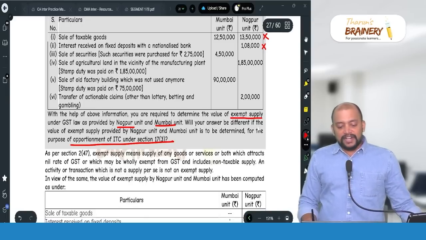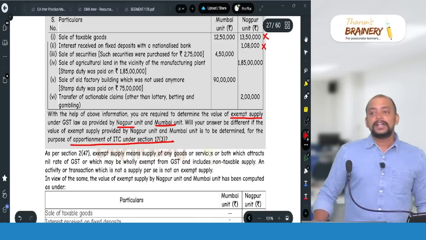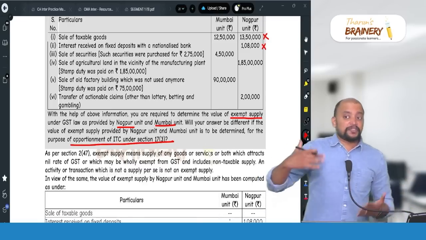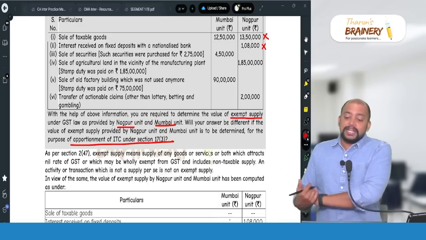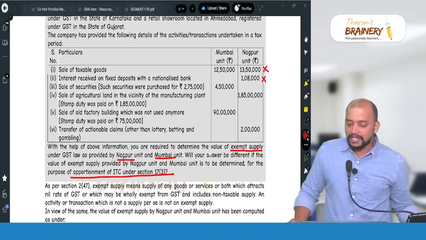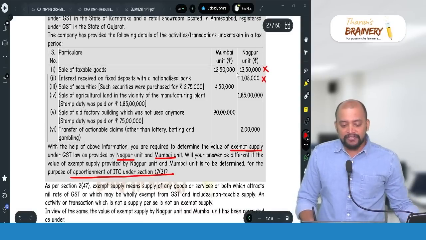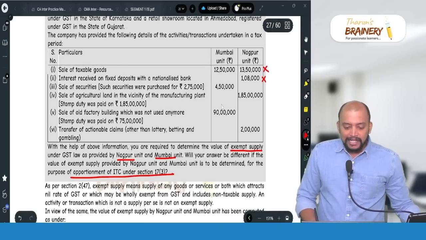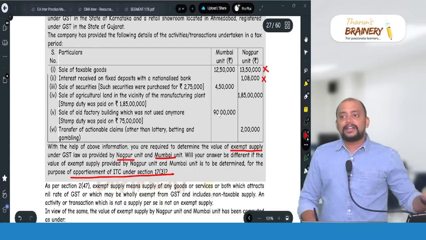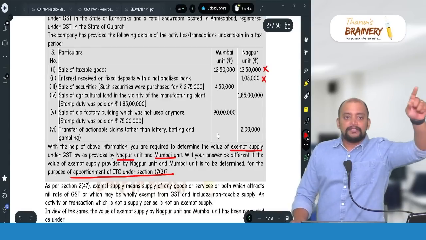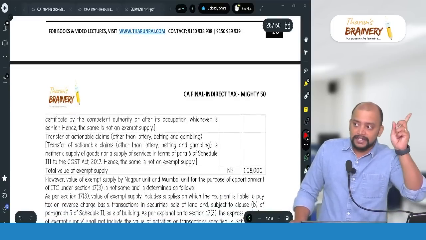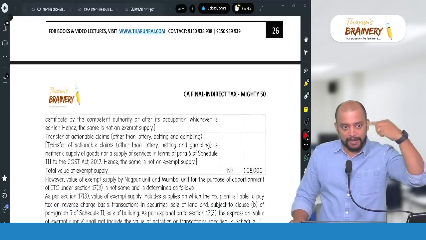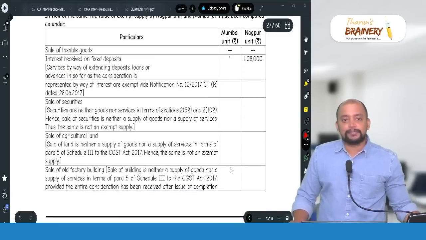Determine the value of exempted supply. Will your answer be different if the value of exempted supply is determined for the purpose of apportionment of ITC? First what we did is the meaning of exempted for apportionment of ITC. Now the meaning of exempted for payment of GST: in case of Mumbai unit, 12,50,000, 4,50,000, 90 lakhs, all these are not exempted. So for Mumbai unit, for payment of GST, the meaning of exempted is 0, not for ITC purpose. For payment of GST, the meaning of exempted supply is only three things.